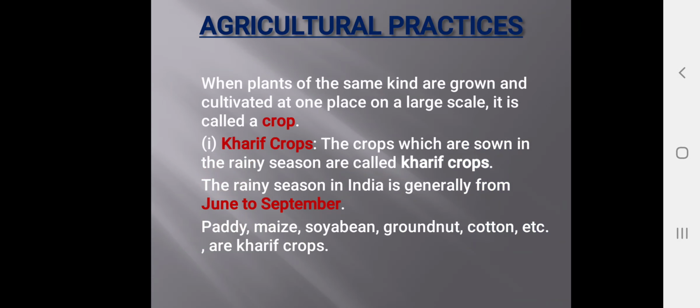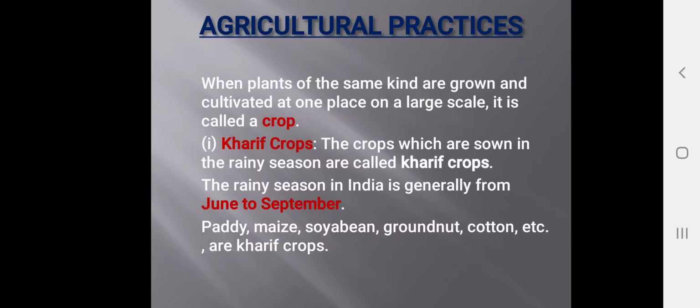Initially in this chapter we have agricultural practices. In agricultural practices, we are going to deal with the different types of crops. So, what do you mean by crop? Crop means when plants of the same kind are grown and cultivated at one place on a large scale, it is called a crop. Same kind of plants grown on a large scale is known as a crop.